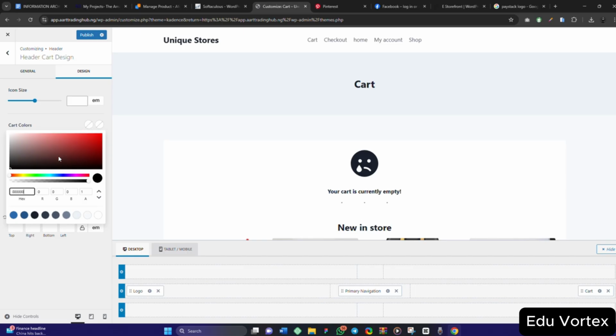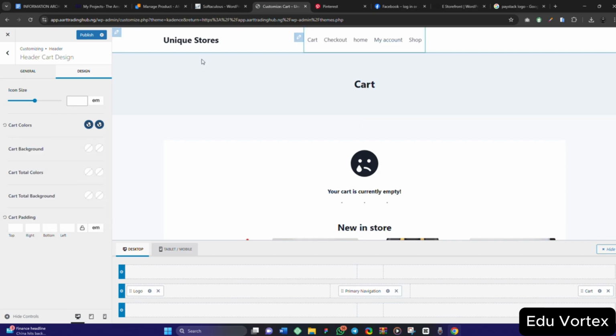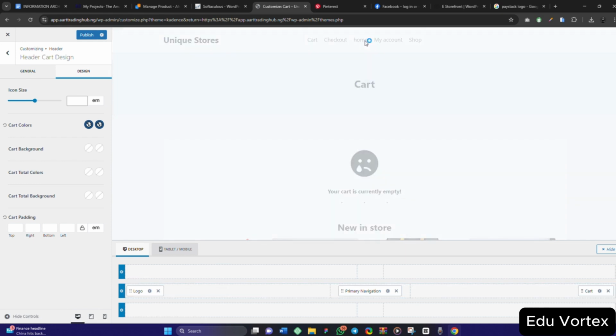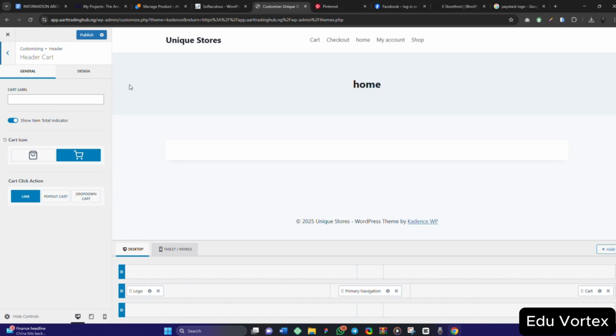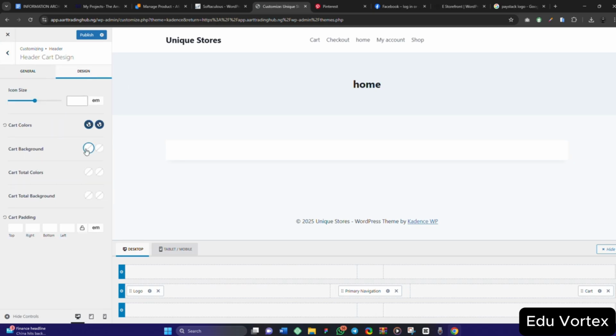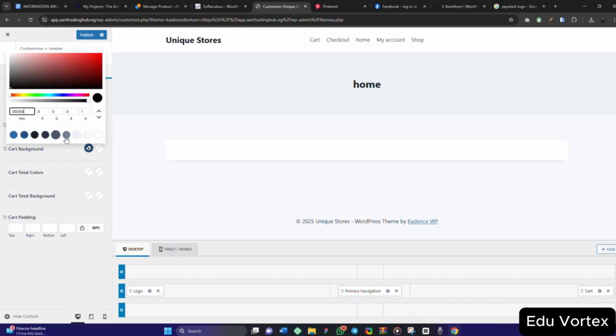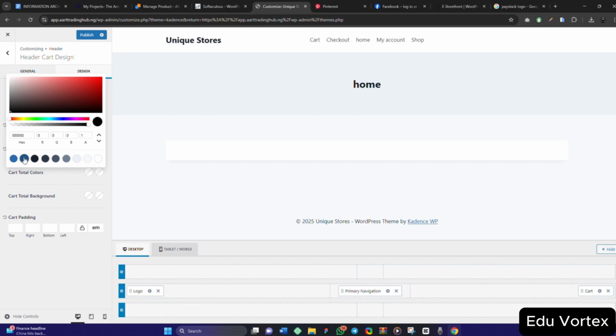So the cart color is this. The hover color is this. So let me take it back first. Let me take it back to the home here. Okay, I'm trying to find it. Cart background, this, cart total color.